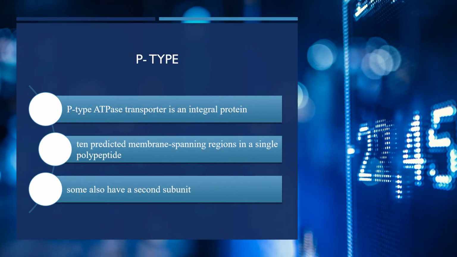So there are different types of ATPases. The ATPases which are present in the cell membrane are called P-type ATPases. These P-type ATPases are integral proteins of the cell membrane. We have studied that cell membrane has different types of proteins, integral proteins and peripheral proteins. So these P-type ATPases are integral proteins, and it is said that they have 10 predicted membrane spanning regions in a single polypeptide chain.